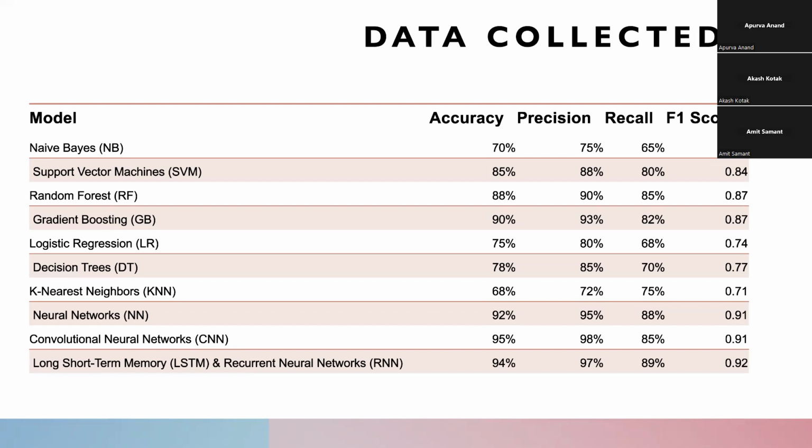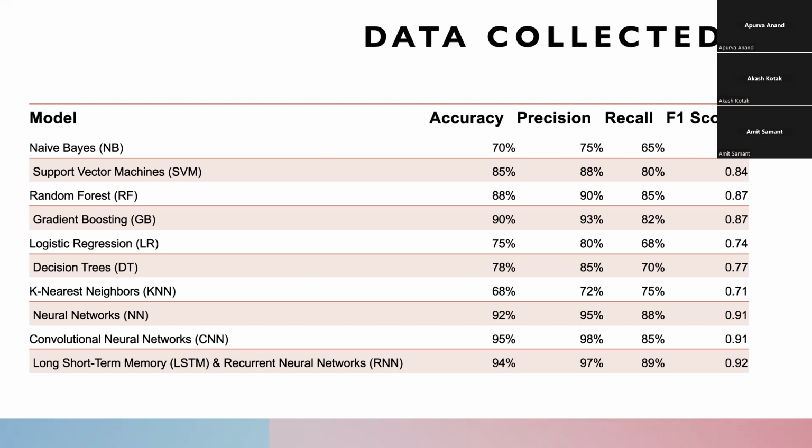For gradient boosting, the strengths were that it's highly accurate and flexible, but its weakness was that it's susceptible to overfitting. For logistic regression, its strengths were that it's easy to interpret and efficient, but the weakness is that it assumes a linear relationship. For decision trees, the strength was that they are easy to understand, but the weakness was that they are prone to overfitting and sensitive to noisy data.